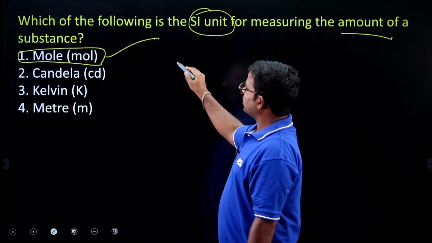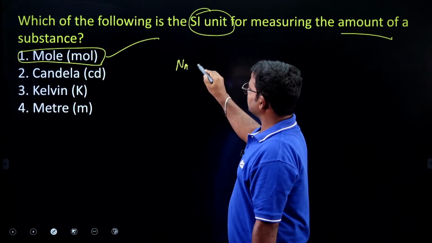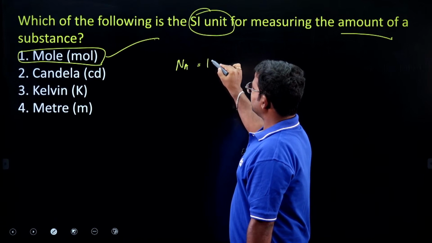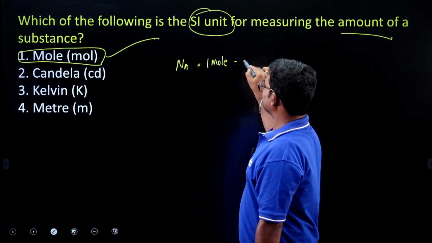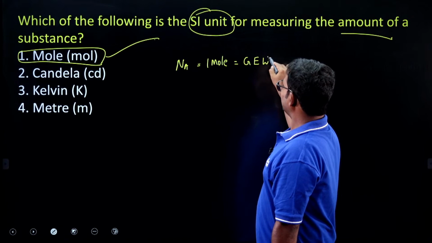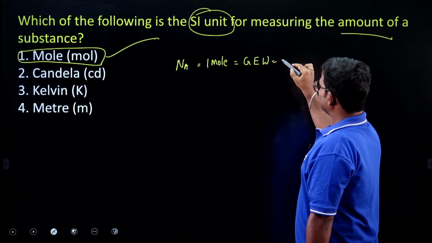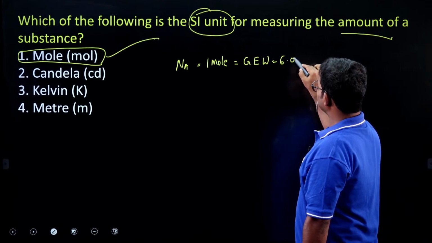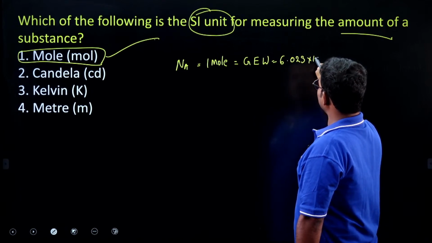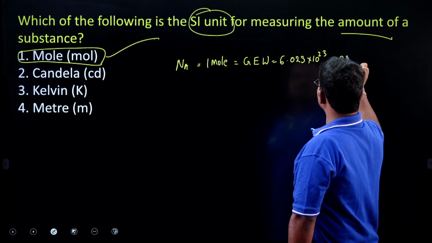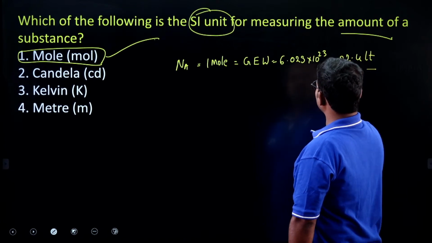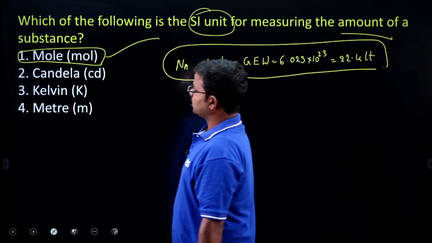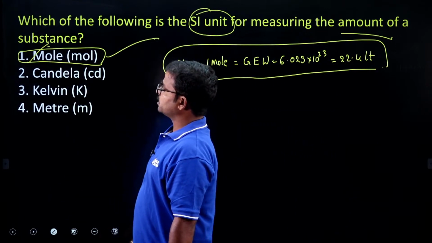The Avogadro number is symbolically indicated as Na, which is equal to 1 mole. 1 mole is equal to gram equivalent weight, which is 6.023 into 10 power 23, which is equal to 22.4 liters. So this is the relation. So here option 1 is the right answer.